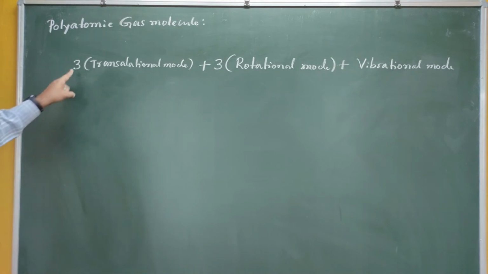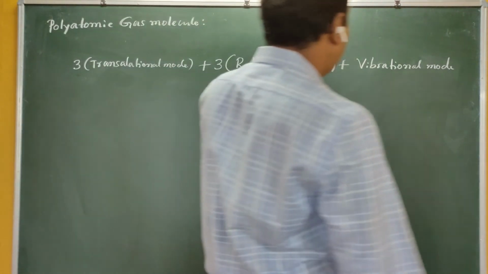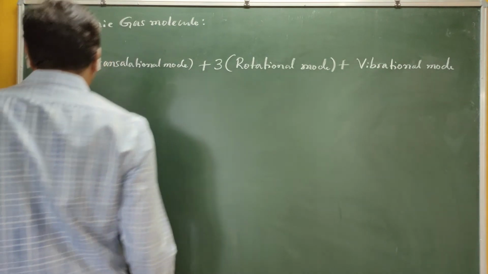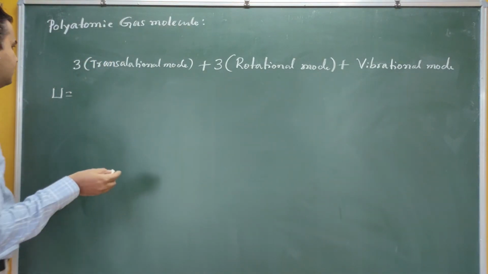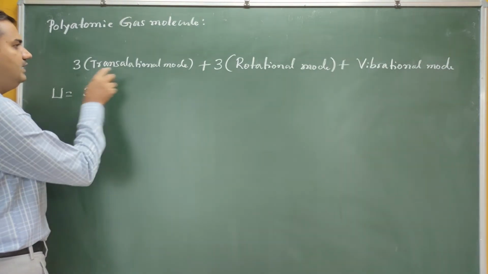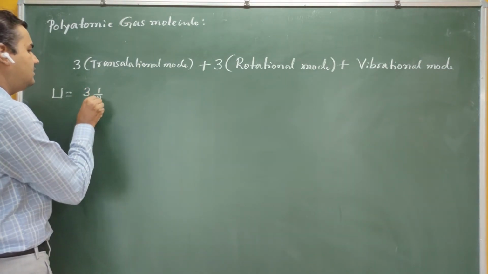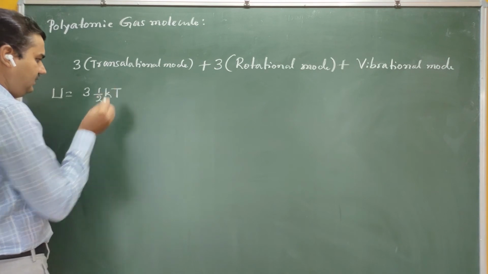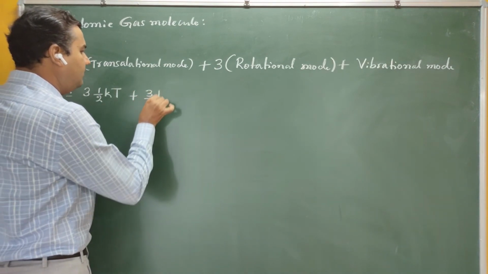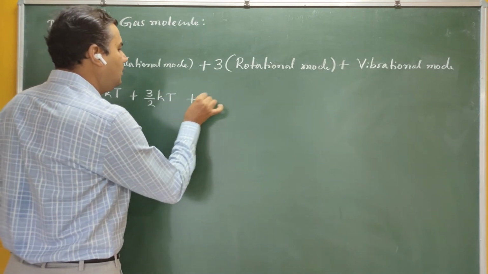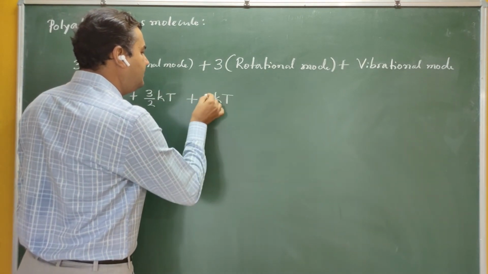So you have got the translation mode, the rotational mode, and the vibrational mode. Therefore energy U is given by 3 into, in each degree of freedom, what is the energy? It is half kT. So this is 3 by 2 kT, and the vibrational mode is kT, plus I write F here.